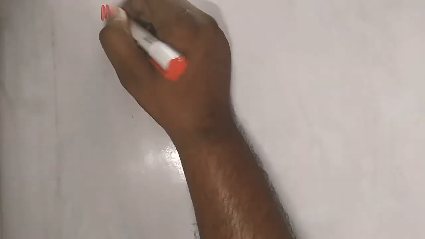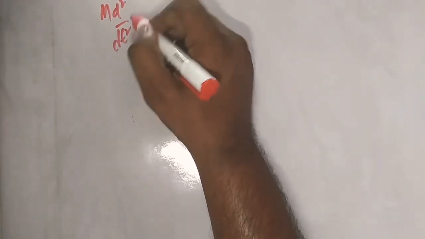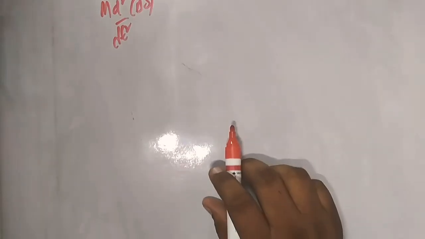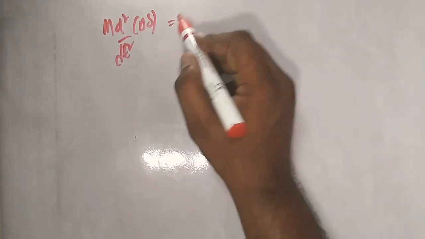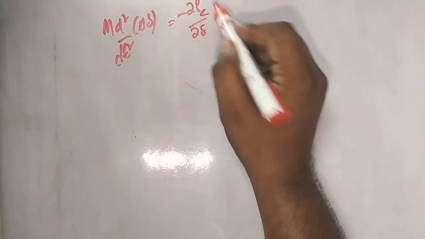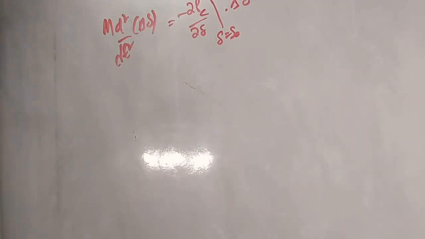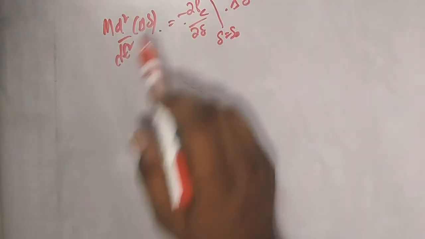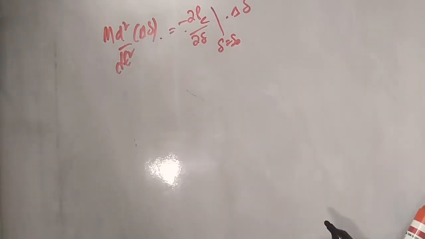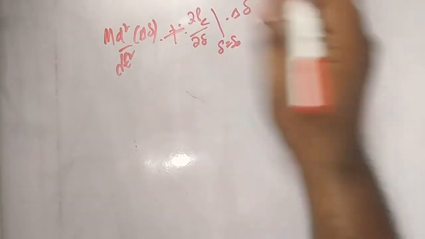On further substitutions, we can write M into d square delta by dt square, which we have shown is equivalent to d square by dt square of incremental delta, so that's why I have written incremental delta here, is equal to minus ∂P/∂delta at delta equal to delta naught into incremental delta. If you observe properly, I can bring this minus sign to this side. It becomes plus, so I can simply write is equal to 0 in equation form.